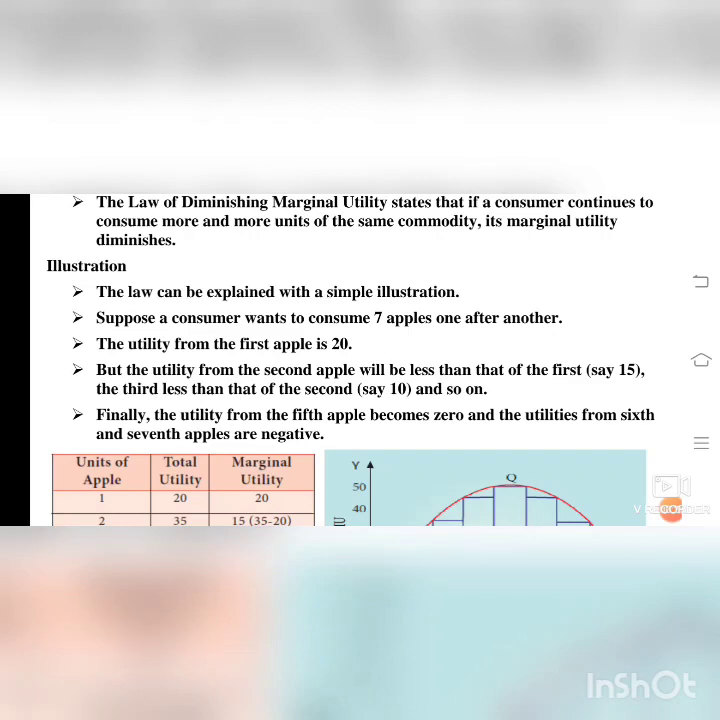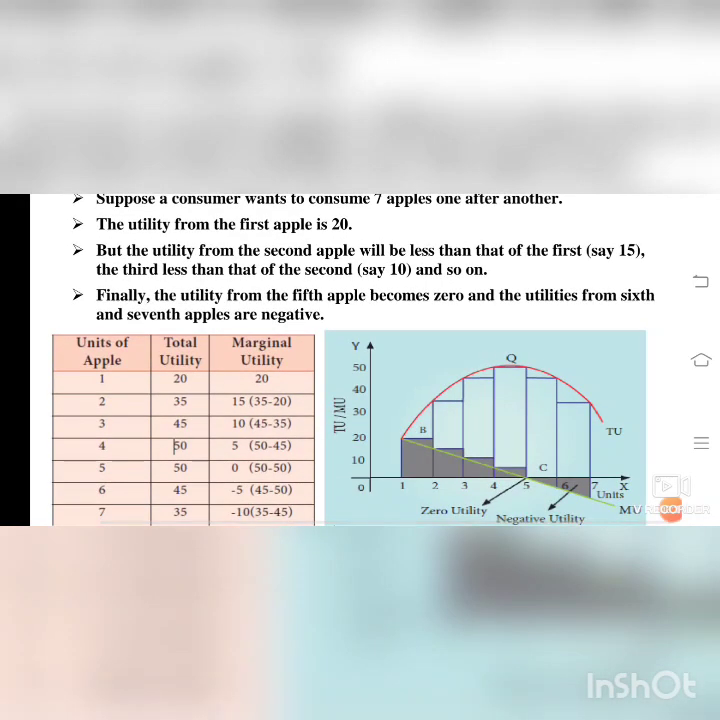Now we will see in the tabular column. Units of apple, you see 1 to 7. Number of apples. The total utility is 20, 35, 45, 50, 50, 45, 35. So it is increasing and decreasing and coming to the negative point.